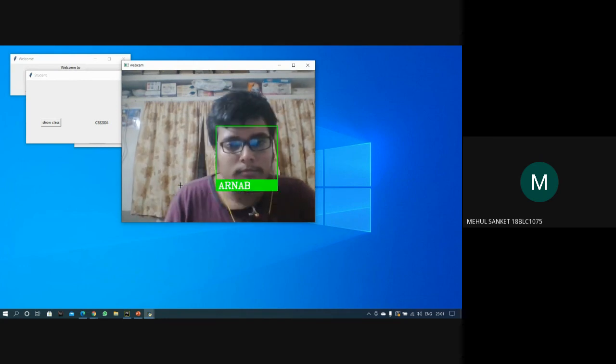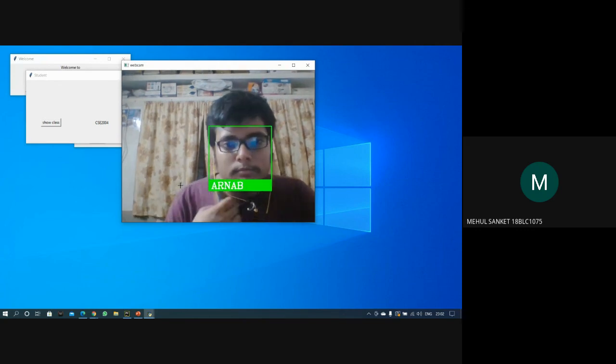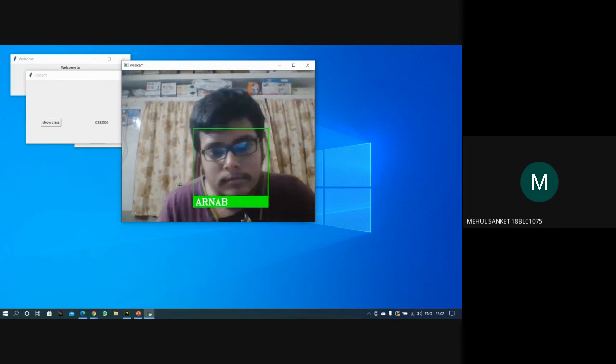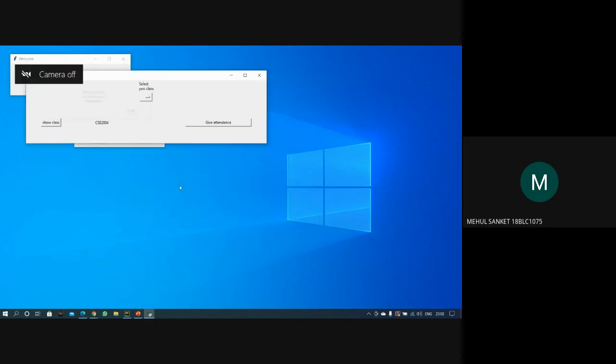And now you can see here, he has just removed the mask and he's giving the attendance. Just for this part, he is not wearing the mask because it is very difficult, almost impossible, to detect a face with the mask on. So now, as you can see here, Arnab's face has been recognized, and the algorithms were explained by Rishik and Yashwardhan.